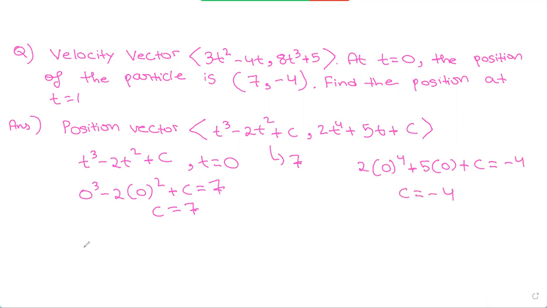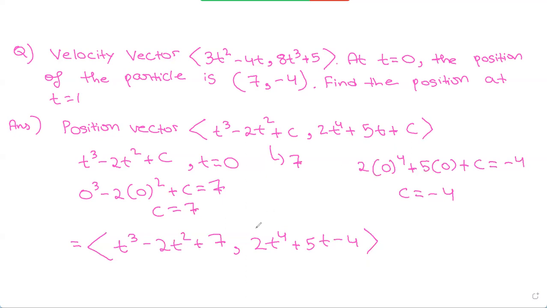Now that we know both our values for c, we can write out the position vector again. It's t cubed minus 2t squared plus 7, comma 2t to the power of 4 plus 5t minus 4. So this is our position vector.